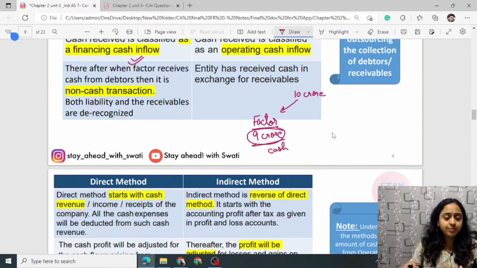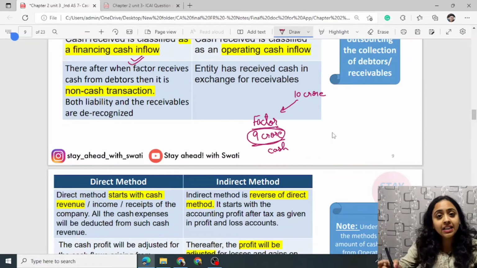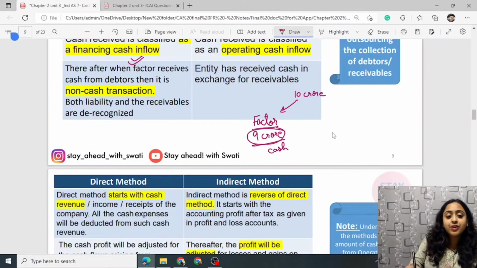for giving you the service of collecting the debtors. Now, if the factor receives only 7 crore rupees, for example, and the 2 crore rupees shortfall is the liability or the loss of this factor, or if the factor receives 9.5 crore rupees or the whole 10 crore rupees, the surplus is the responsibility of the factor itself, then this is non-recourse. If it is the responsibility of the entity, it is retaining all the risk and rewards, then it is recourse.